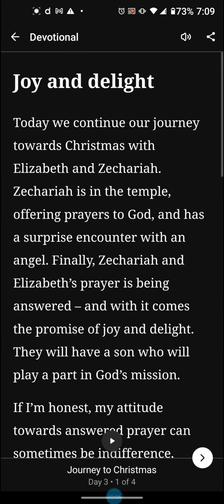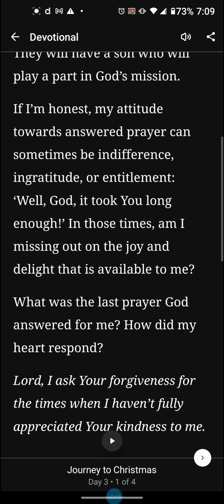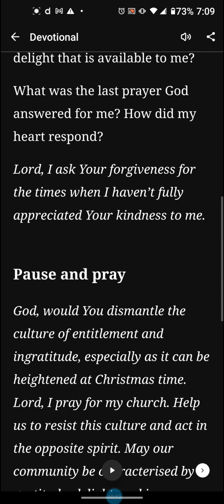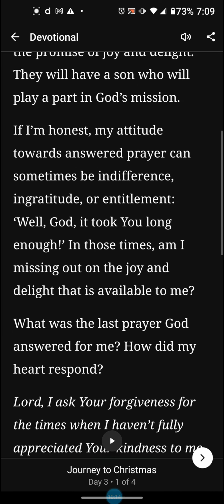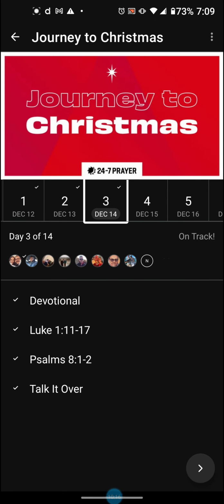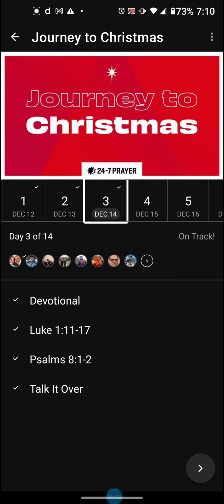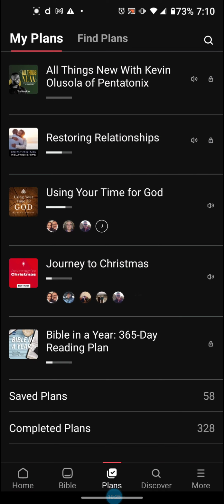We'll open up the devotional together. What did you think about this? Is there any application to our lives, to your life, to my life? What do you think? We'll read the Bible verses again together. We'll look at the comments that we've put. And it's just a great time for a husband and wife to communicate with one another as to what's going on in their lives as it pertains to that particular teaching.